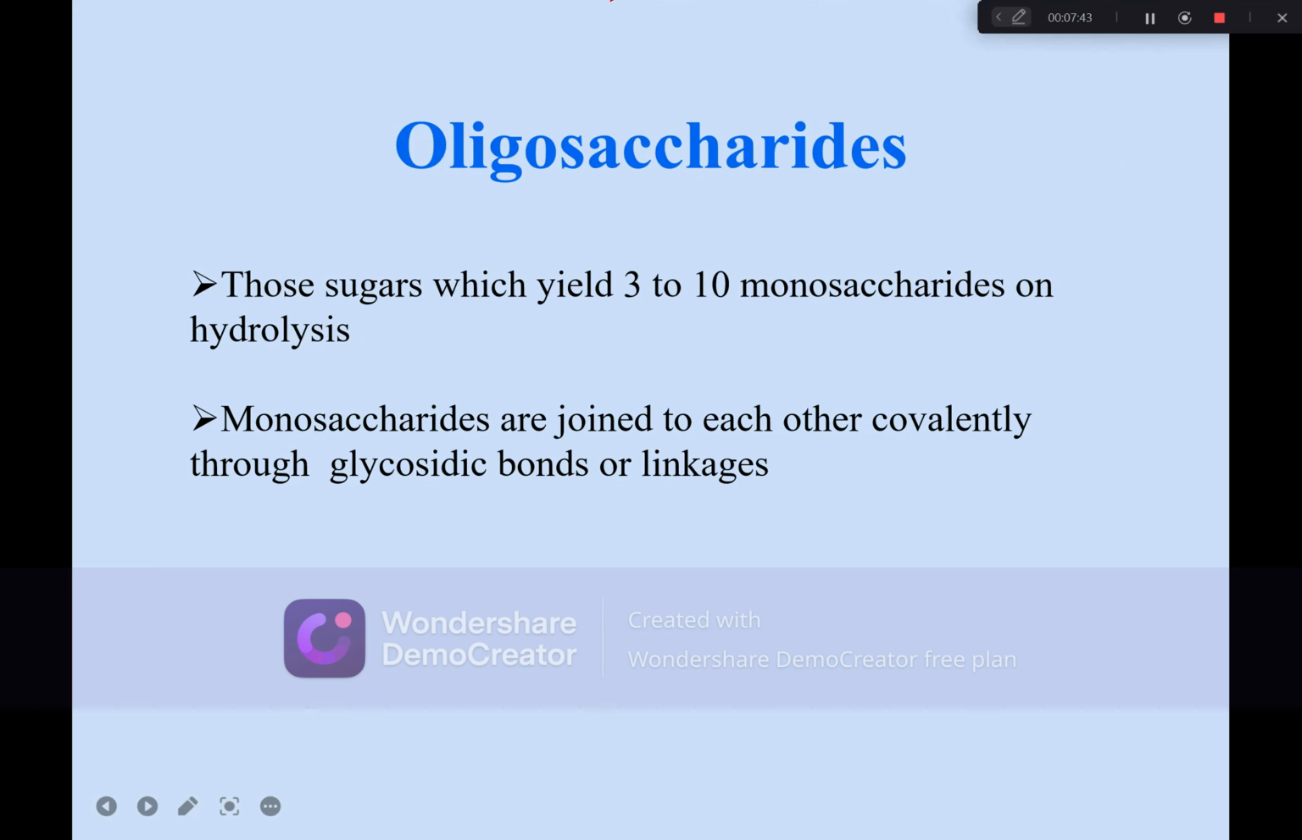Now come to the third class of classification on the basis of number of subunits. These are oligosaccharides. Those sugars which yield 3 to 10 monosaccharides on hydrolysis are known as oligosaccharides. Monosaccharides are joined to each other through glycosidic linkage. Here also glycosidic linkage is found, and the number of monosaccharides will be 3 to 10. If there are 3 to 10 monosaccharide subunits, then it is an oligosaccharide. If only one subunit, then it is a monosaccharide.